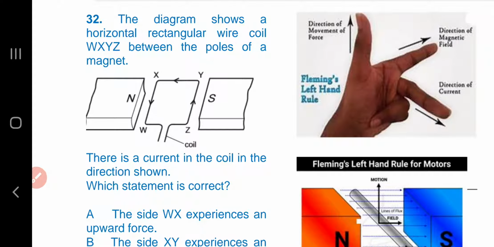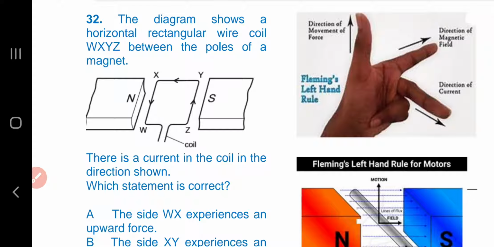The diagram shows a horizontal rectangular wire coil WXYZ between the poles of a magnet. There is a current in the coil in the direction shown. Which statement is correct? As you can see from the diagram, the magnetic field direction is towards the south pole and the direction of current flowing is from W to X, and it is downward.